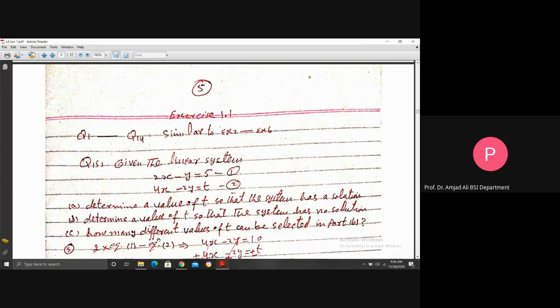Here, if you see the nature of the question, the nature is not to find the solution of the system. Here, according to the statement, you need to give the answer. This system is given. Here, x and y are two unknown variables, but t is a parameter, just like a variable, an unknown.